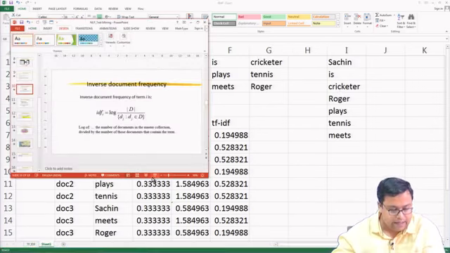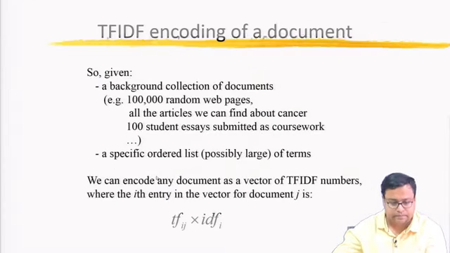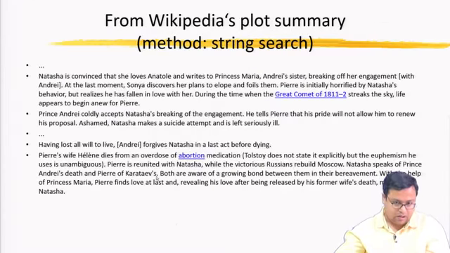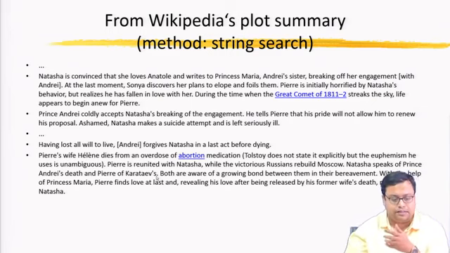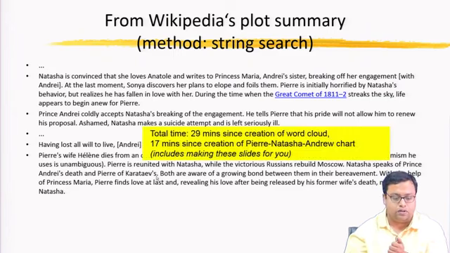So, now going ahead, we can also use from Wikipedia's plot summary method string search. We can find out what is the summary of the text. So, Natasha is convinced that she loves Anatole and so on. And this kind of text question, what is the summary of the plot, we can do that. So, total time is 29 minutes since creation of word cloud, 17 minutes since creation of Pierre, Natasha, Andrew chart, including making this slide for you.